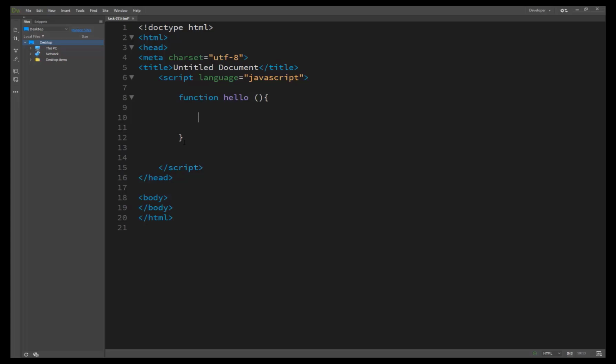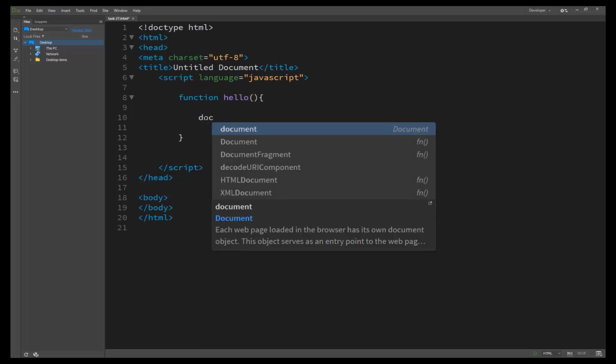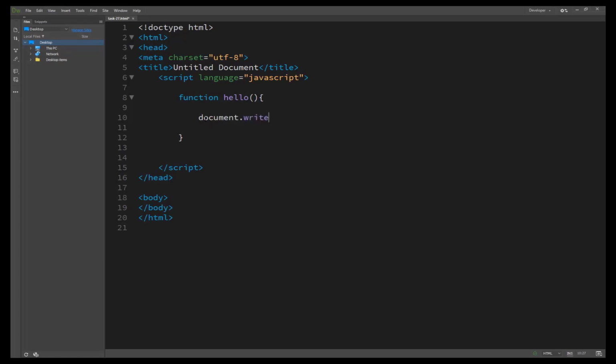We have already discussed curly brackets in task 8. So if you have not listened to my lecture on task 8, you must watch that lecture first and learn how to use the curly brackets. So here we go to start, and we have just created our first function. It calls document.write, and inside it we have passed hello world.